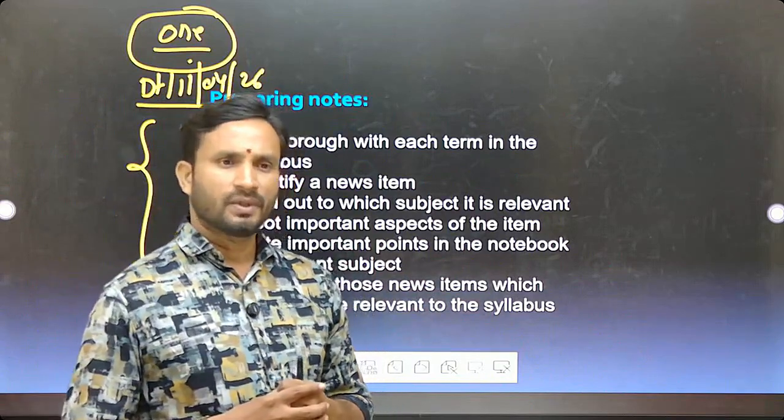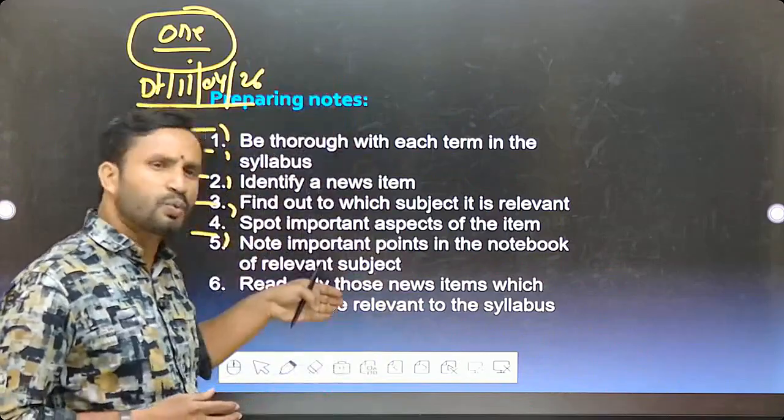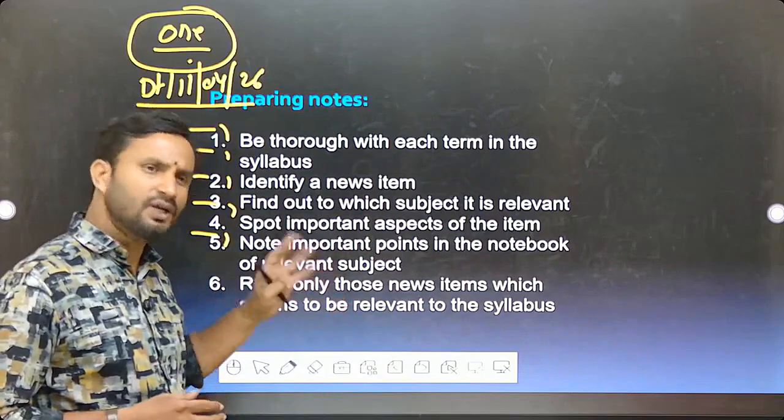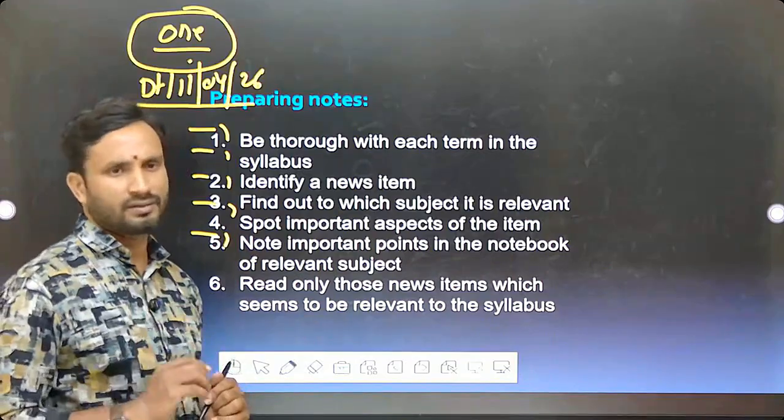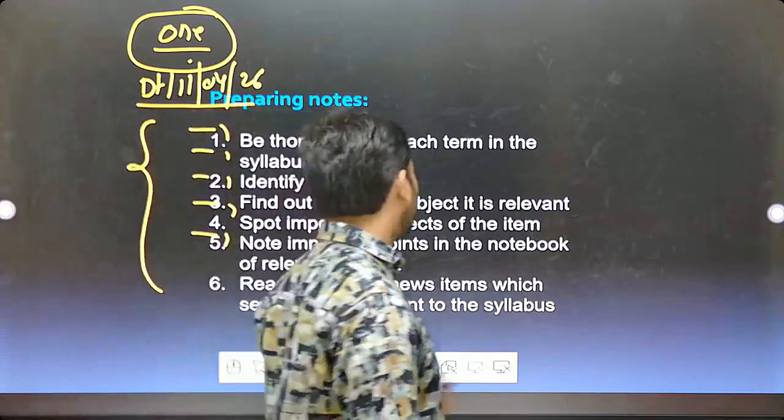Getting it? So regular revision is a continuous process. It's a continuous process. Clear enough? That is to be done. And see, one more issue.